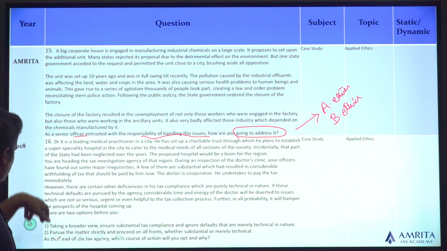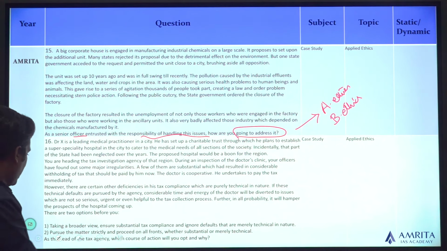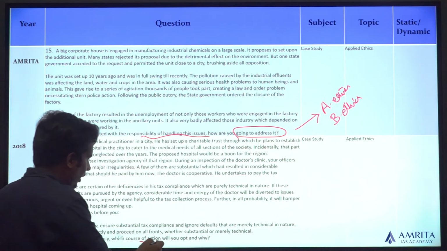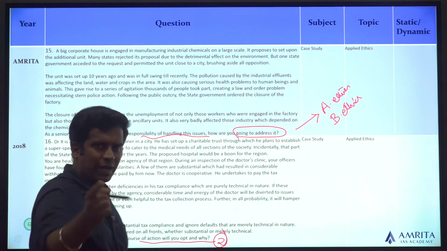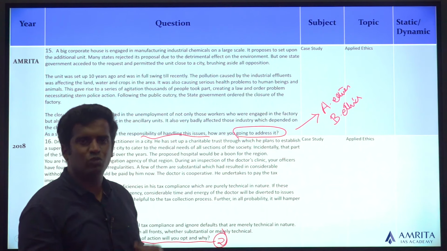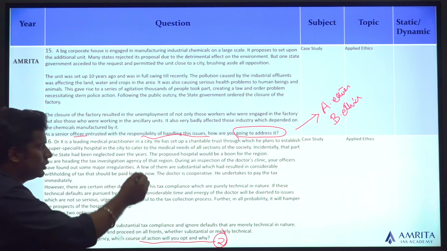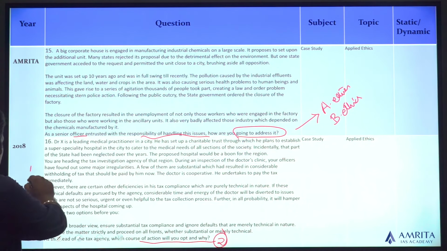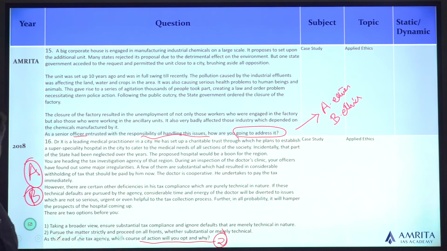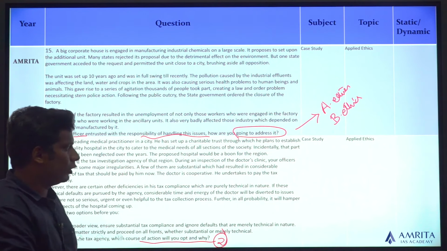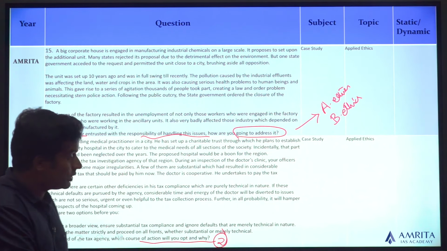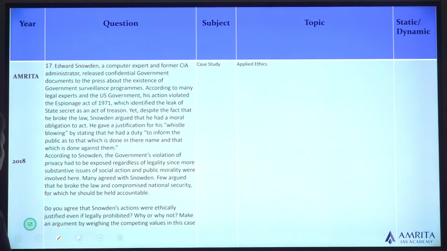The last question, question number 16. Head of the tax agency, what course of action will you opt and why? Two questions. They are asking what action you will take, and the second part is why you are choosing that. You again have to justify it. Again, administrative ethics, behavioral ethics. What determines your behavior and what administrative value are you following while you make a decision? That's the question being asked here.